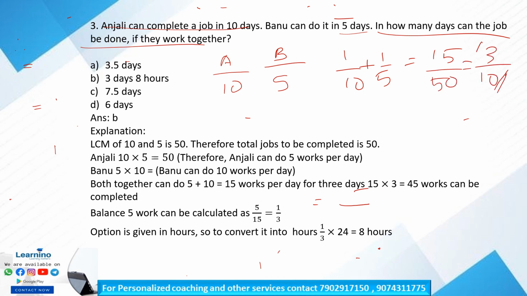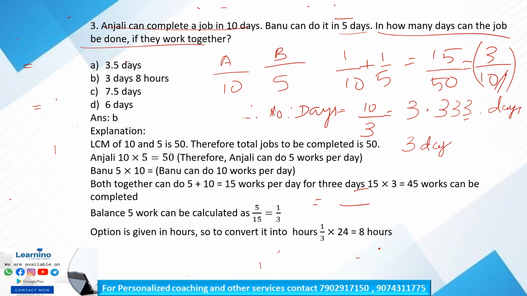So 3 by 10 work can be completed. Therefore, the number of days required is 10 by 3, which is 3.333 days. So 3.333 can be written as 3 days plus 0.333 days.